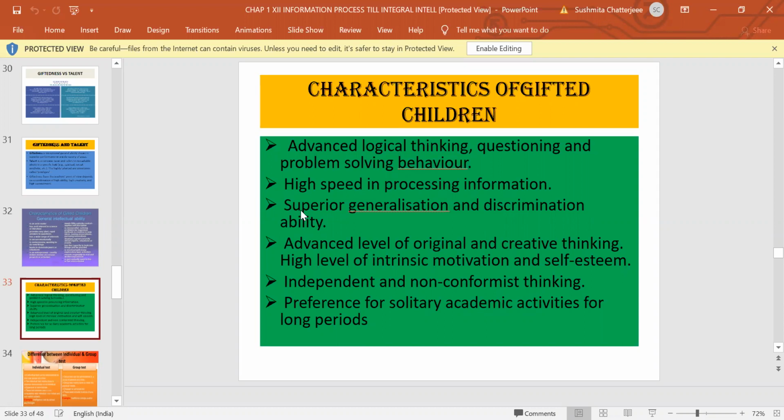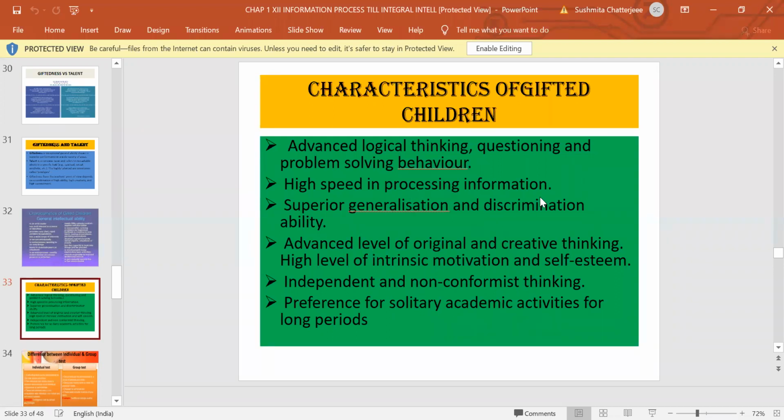All right. Some people who are very good in sports are also gifted. They also have other areas apart from sports where they show exceptional qualities. Maybe their personality, the way they present themselves, the way they address a gathering, the way they present their views in a debate. So there is creative thinking. You can see here one characteristic which I've written is original and creative thinking. They do not copy things from others.